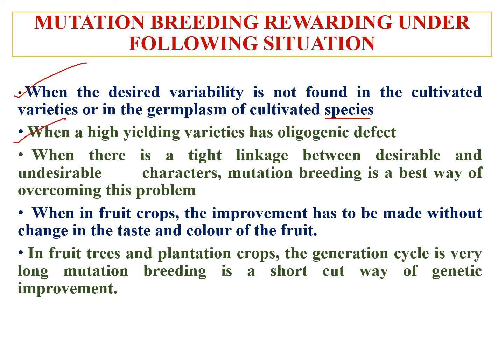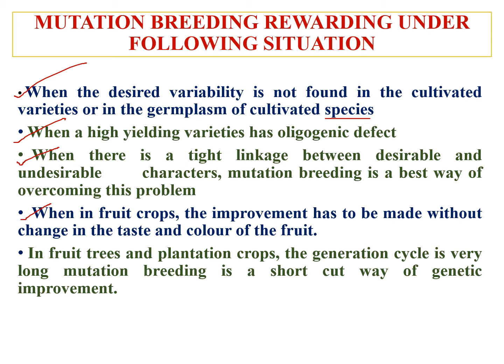And when a high yielding variety has oligogenic defect, then also we go for mutation breeding to overcome this problem. And when there is a tight linkage between desirable and undesirable characters, mutation breeding is the best way to overcome this type of problems. When in fruit crops, improvement has to be made without change in the taste and color of the fruit, then we also go for mutation breeding.